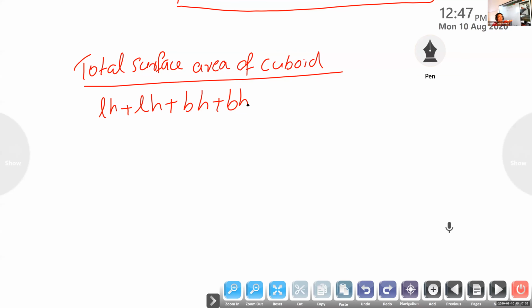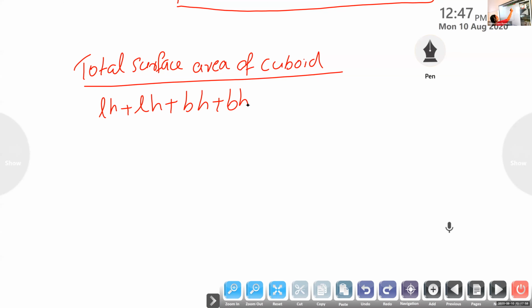Top and bottom. Salin, top area will be what? Top. This is the length, and this one is? Breadth. Yes, good.